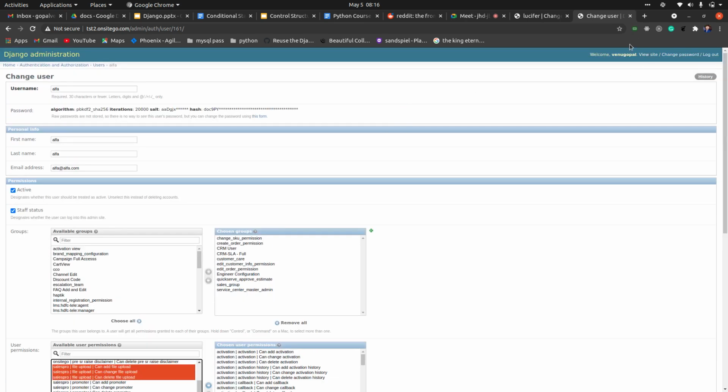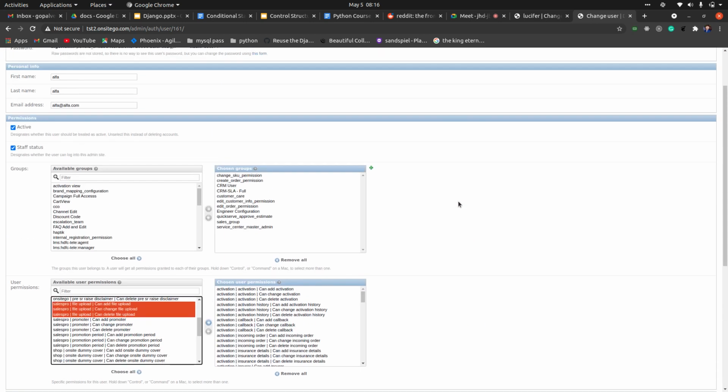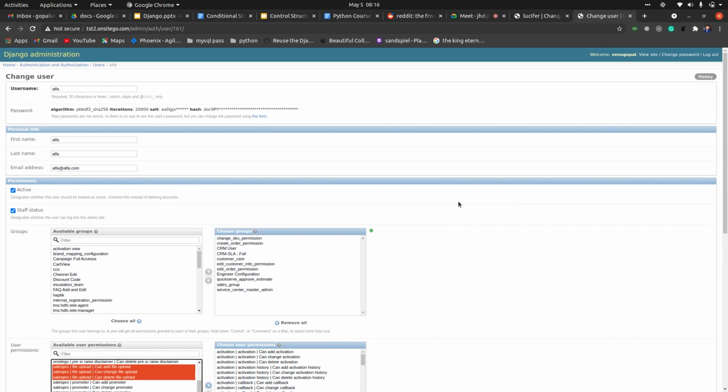But you have to log in with the main user, the admin user or superuser. Then only you can have access to all these things and change them. If you don't have access, then you can't directly go and change these things. So whenever you log in with any user, you have to have permissions to add or change permissions of other users. Basically admin will have all the privileges.